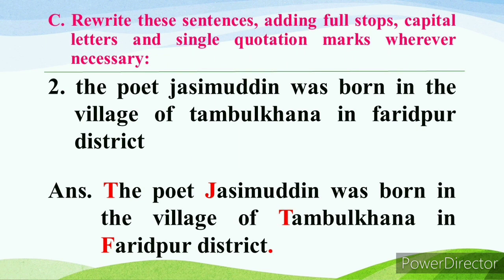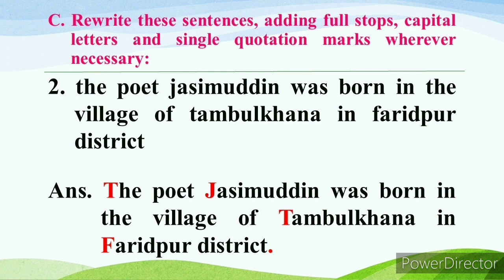2. The poet Joshimuddin was born in the village of Tambulkhana in Faridpur district. Here the T will be capital as this is the first letter. Joshimuddin is the name of a person. This is a proper noun and we know that a proper noun always starts with a capital letter. So the J will be capital. Tambulkhana is the name of a village, so the T will be capital also. Again, Faridpur is the name of a district, so the F will be capital. And at last, we have to put a full stop.